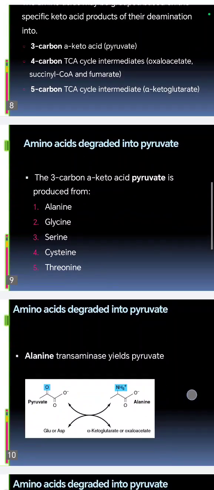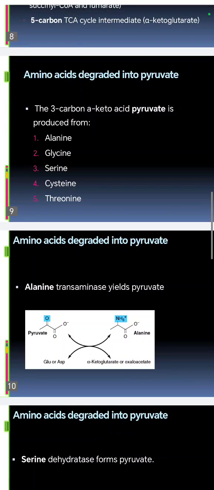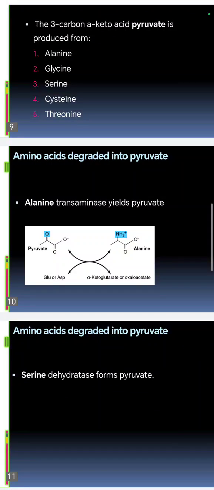The amino acids degraded into pyruvate are alanine, glycine, serine, cysteine, and threonine. Okay, so the alanine will be transaminated to yield pyruvate. We can see this in the diagram.